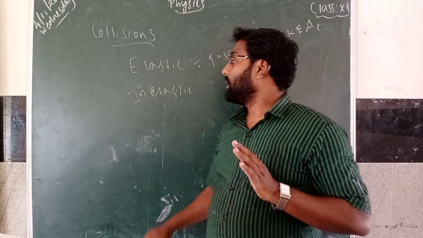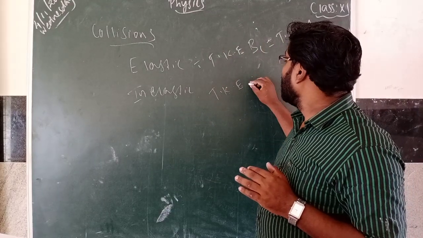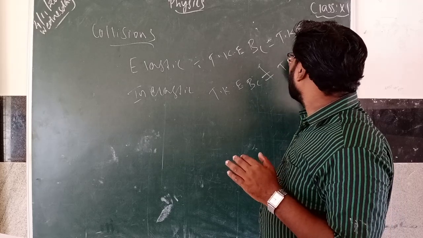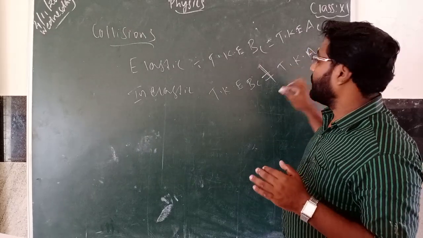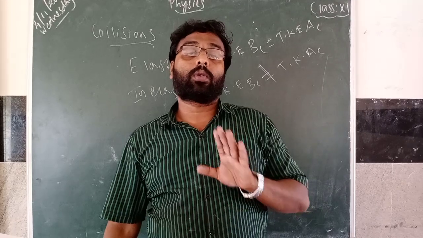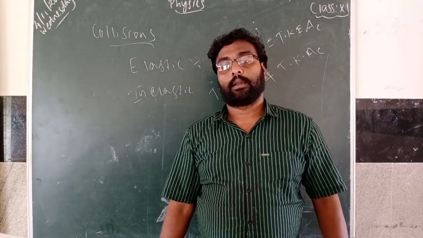And inelastic collision means total kinetic energy before collision is not equal to total kinetic energy after collision. That is what inelastic collision is.